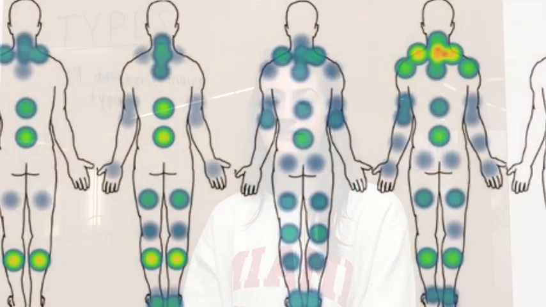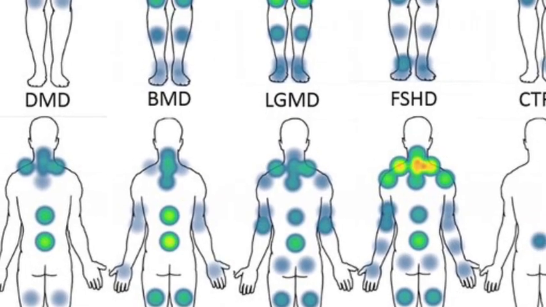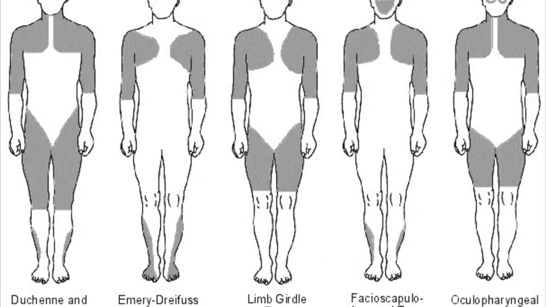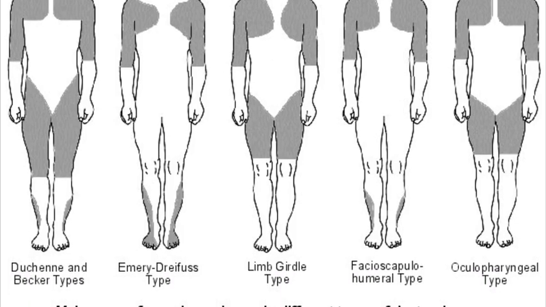The fifth is facioscapulohumeral, which begins with the facial muscles. Sixth is the congenital, which is present at birth. Seventh is oculopharyngeal, which begins in the eyes and throat. Eighth, distal muscular dystrophy, which is weakness of muscles furthest from the center of the body. And then the ninth and final major type is Emery-Dreifuss, which is a rare form that mainly affects males.